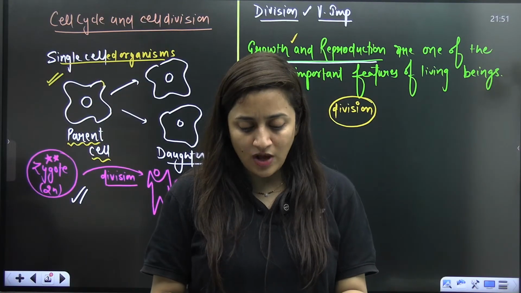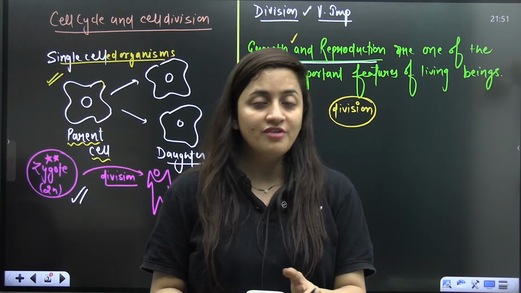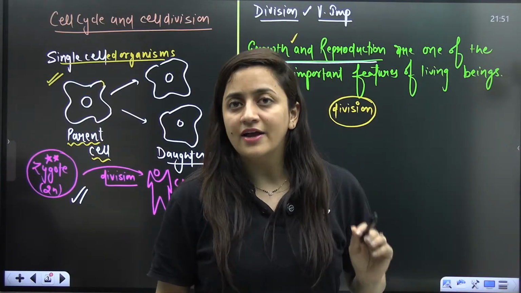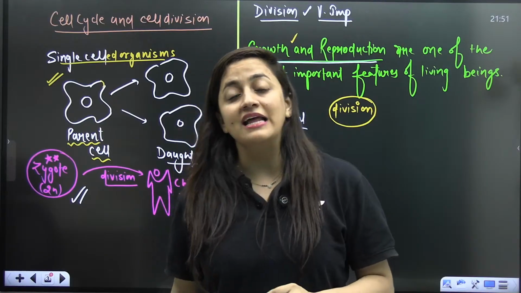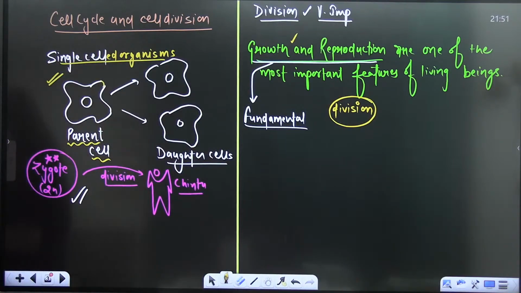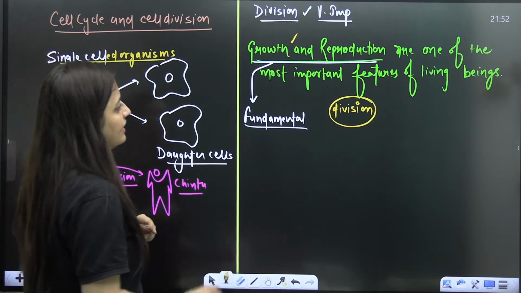Now you all need to answer one of my questions: why does a cell divide? Okay, I got it, division is important. A single cell, that is the zygote, is dividing. Normally, unicellular organisms are dividing. But my point is, why is this division important? Tell me. Anybody? Why is the division important?